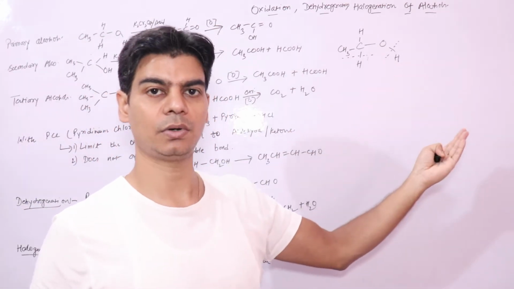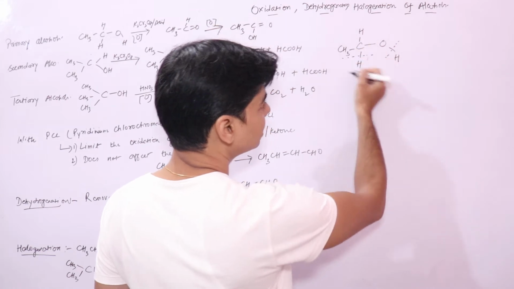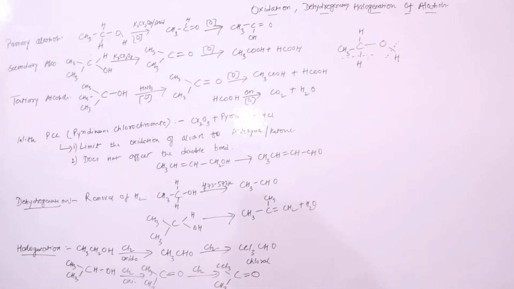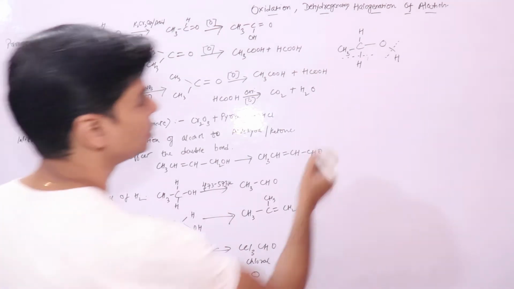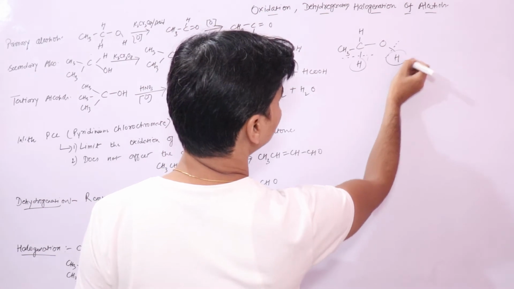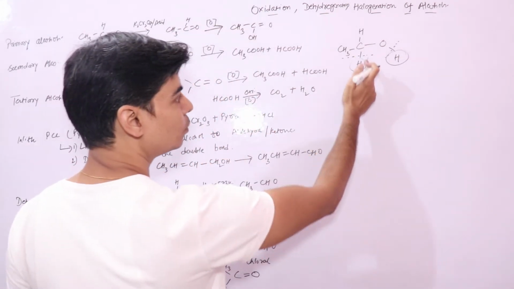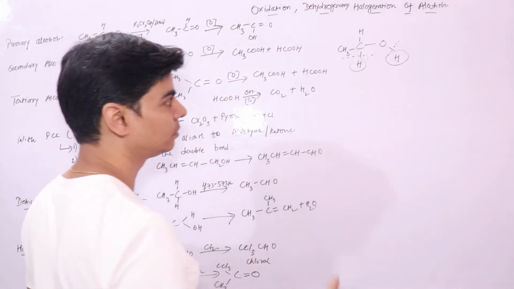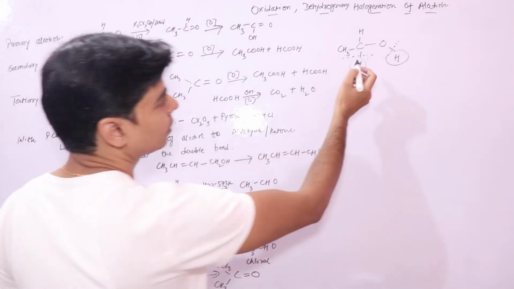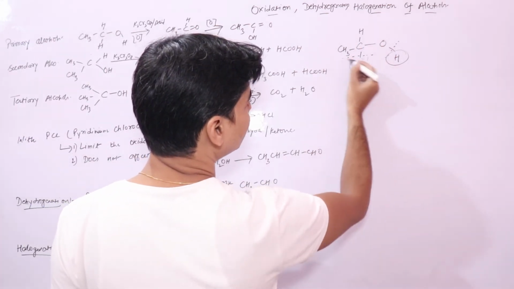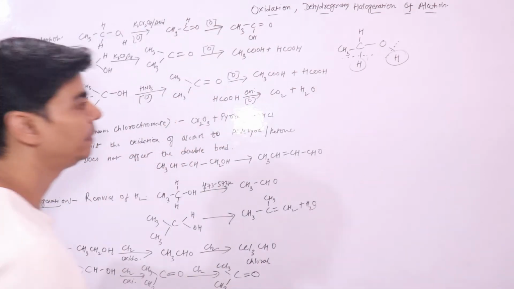So this is oxidation, and this is done with the help of the reagent acidified potassium dichromate. When primary alcohols are oxidized, this hydrogen will get removed and this hydrogen will get removed, because these two bonds will get cleaved. So the remaining molecule would be an aldehyde.